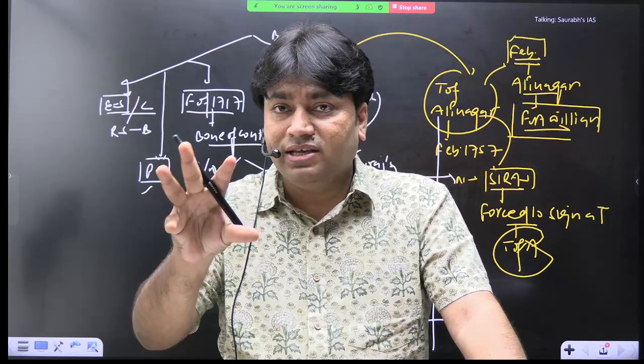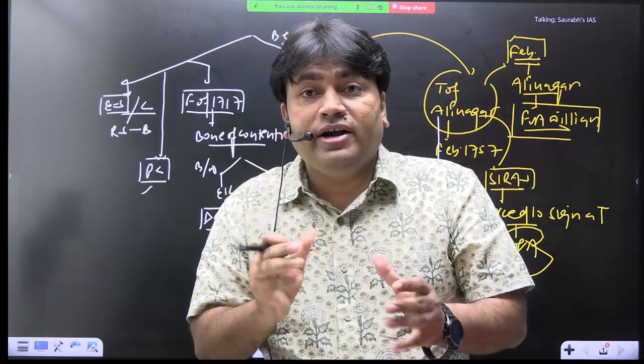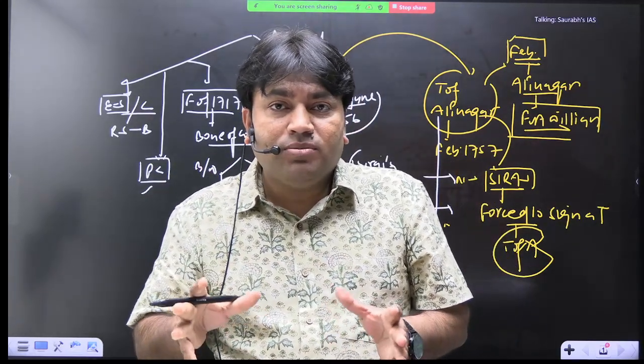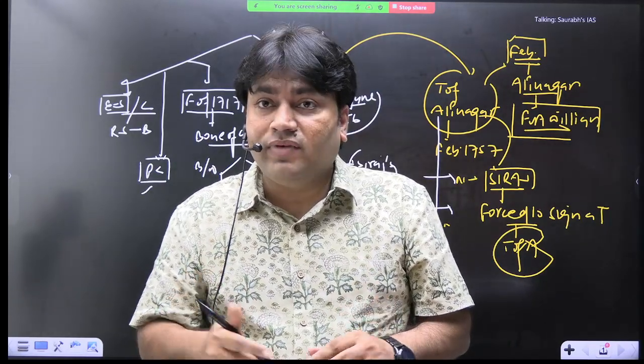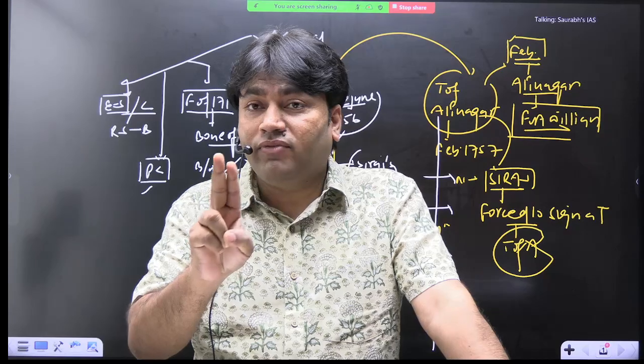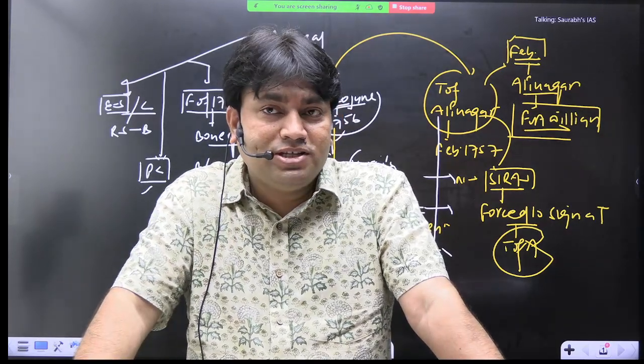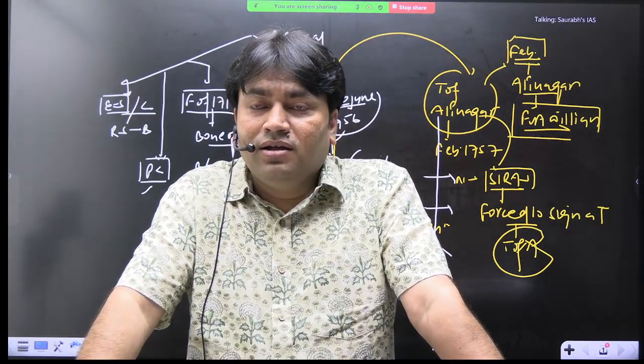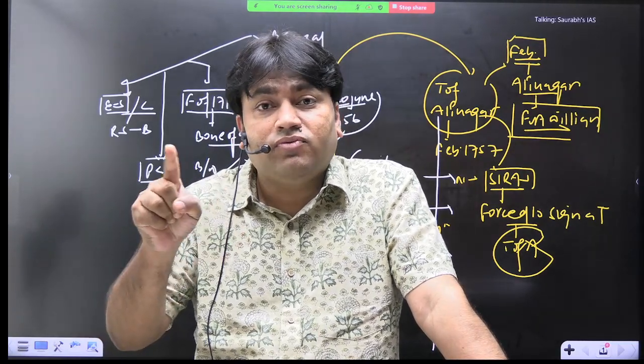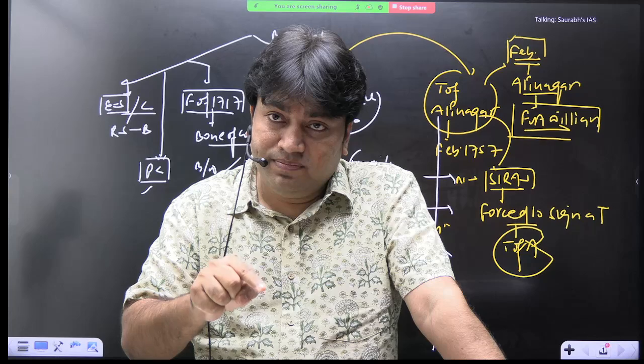Now what we see is that this is a humiliating treaty for the Nawab. And Siraj was a powerful Nawab. Yes, he was a powerful Nawab, but there was a weakness of the Nawabs of Bengal. And what was that weakness? They were not familiar with what was going on around the world.